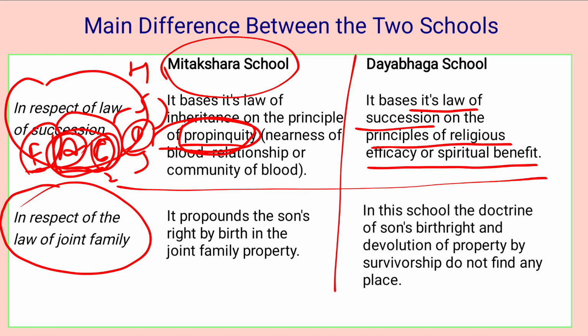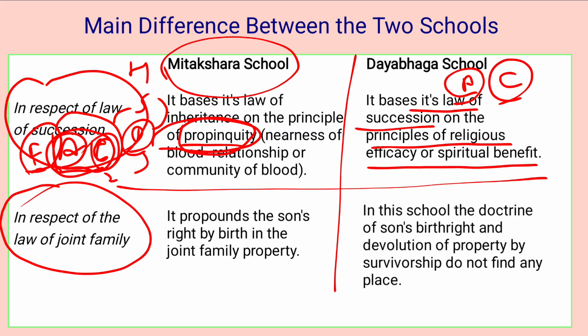Okay. What kind of religious benefit does one have to pay to the ancestors? By offering the oblations, the pinddan, to the deceased. Although this principle is based on religious doctrines, its operation does not always lead to preferring agnates over cognates. It prefers the one who is giving more religious benefit to the deceased by doing the pinddan, or by offering the oblations. Both are the same thing.